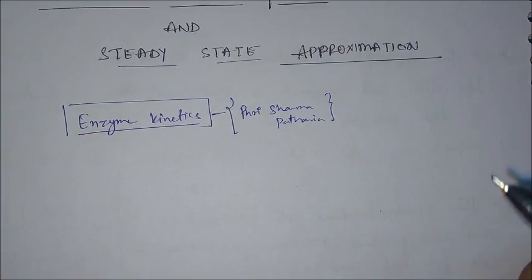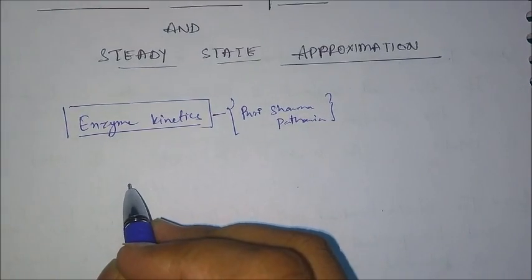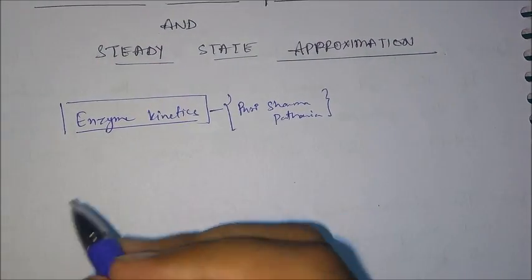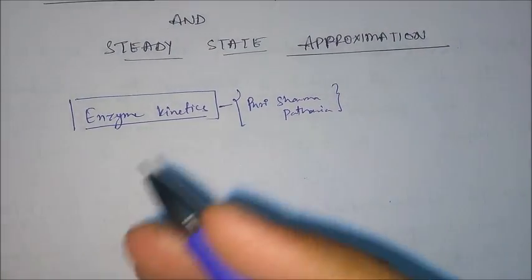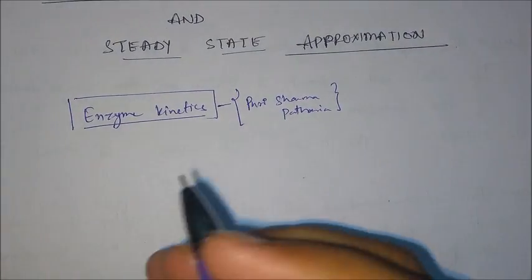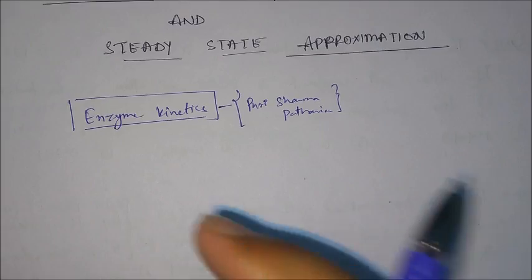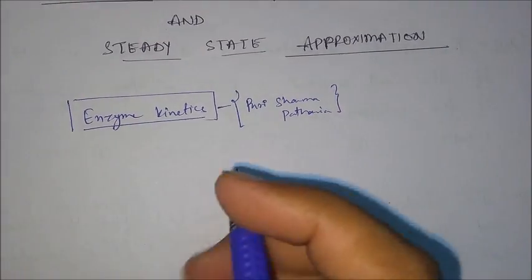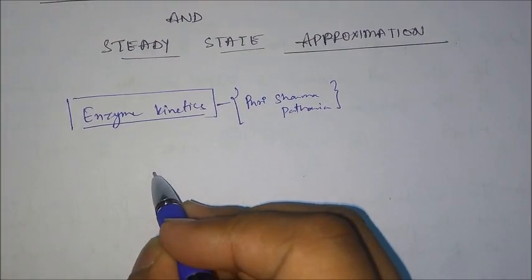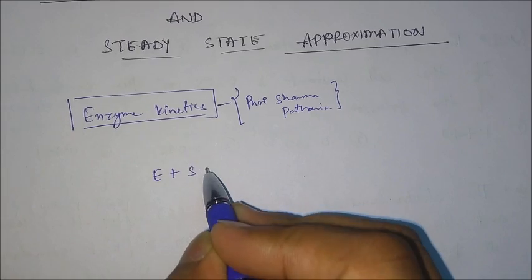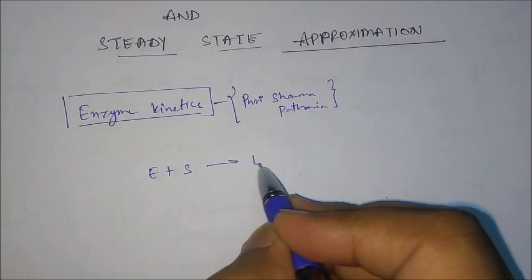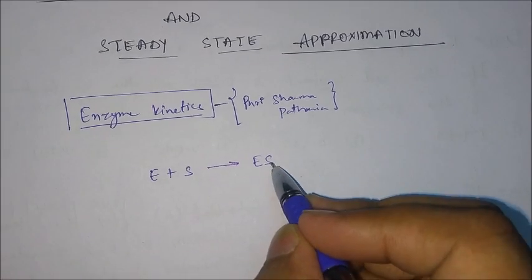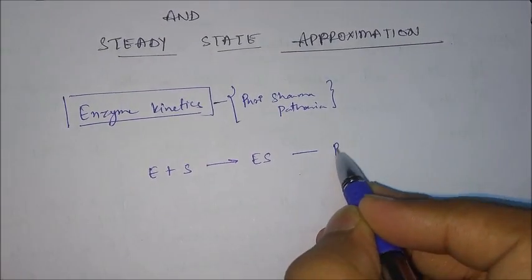As you know, enzymes are the things which make reactions go faster, the reactions which usually occur inside a living organism. What the enzyme does is combine with a substrate and give a complex, the enzyme substrate complex, which then forms product.